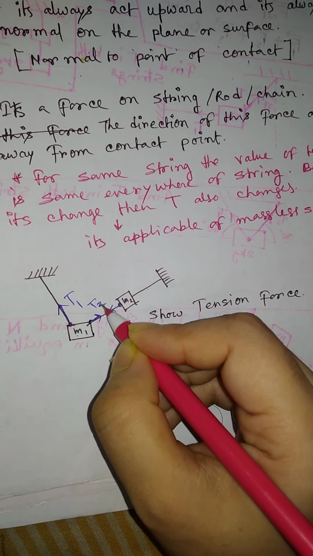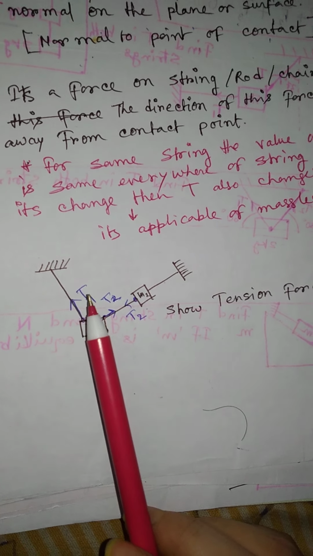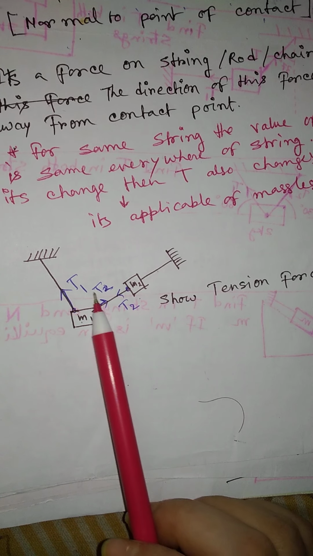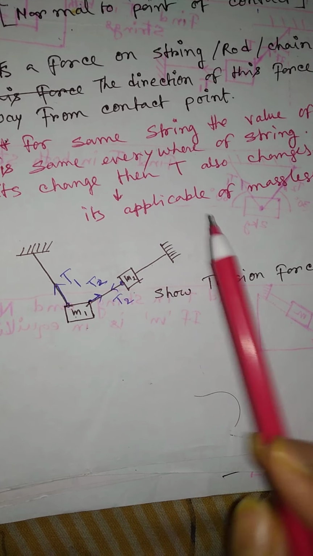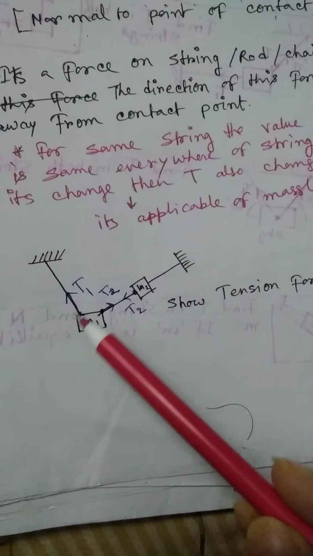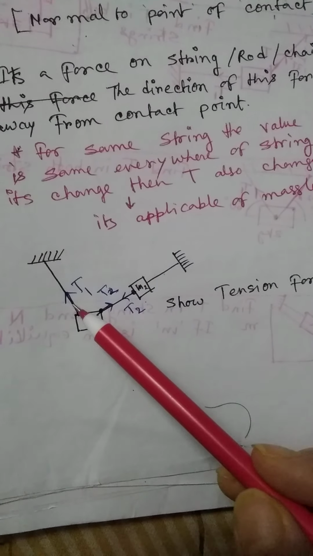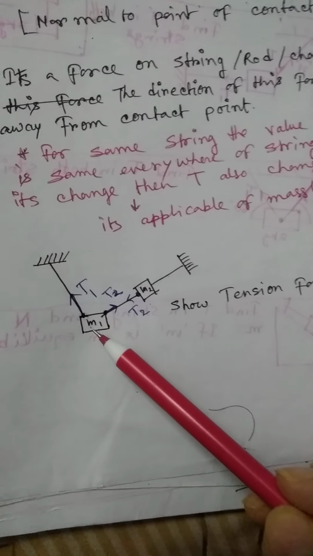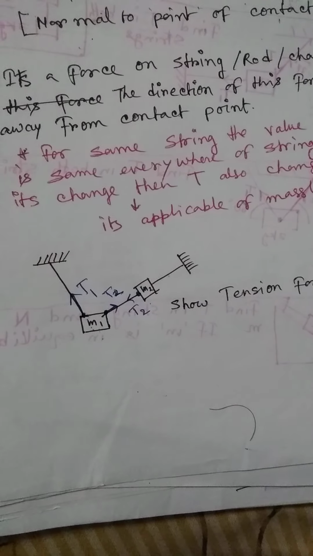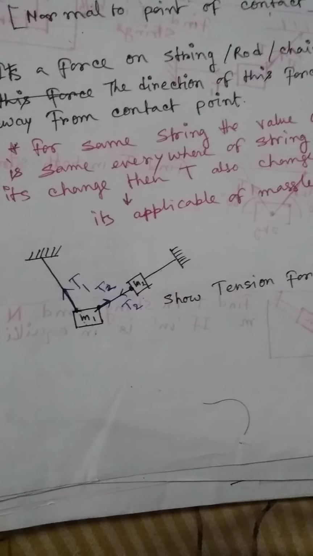Why? Just look at here, this tension and this tension are both different, but these two tensions are similar. Why? Because here the masses exist between these two strings, right? So if masses exist between two strings, then the tension of both of them will change.